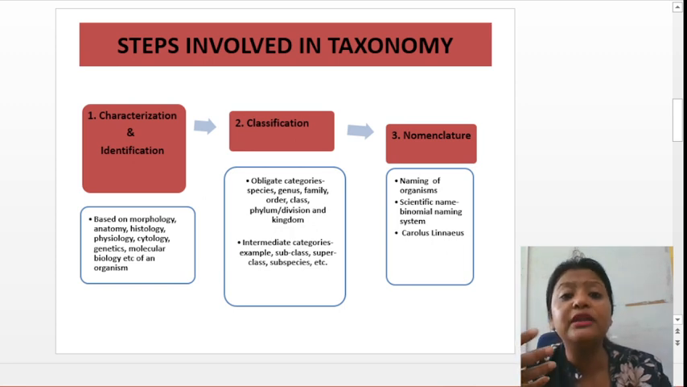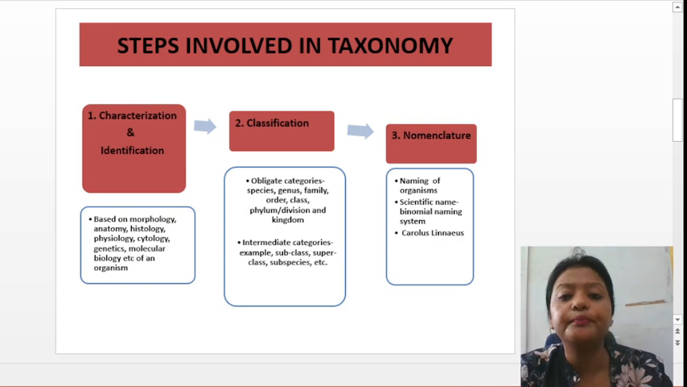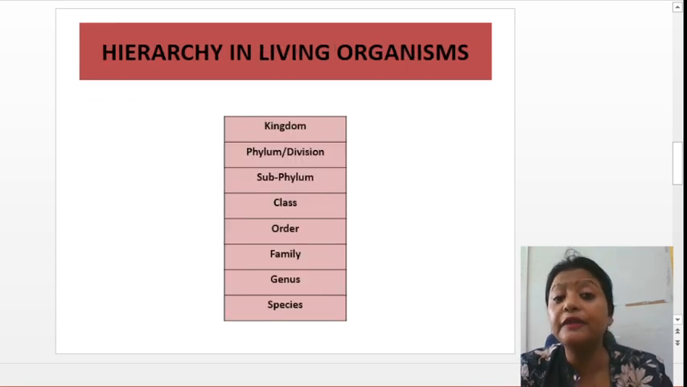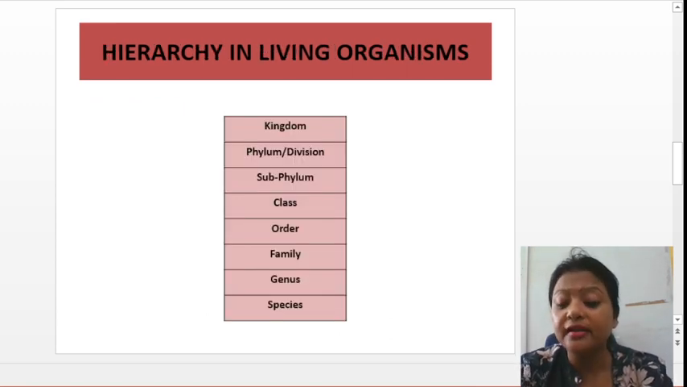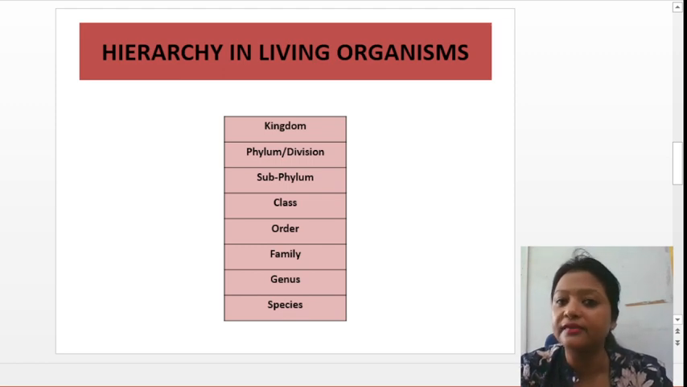Where you give a name to the organisms based on their morphology, based on the groups. One example I'll give you is Homo sapiens. Man, humans, the scientific name is Homo sapiens. How it is, why it is, I will describe in a different class about classification and naming, binomial nomenclature. I will take a different class for it.